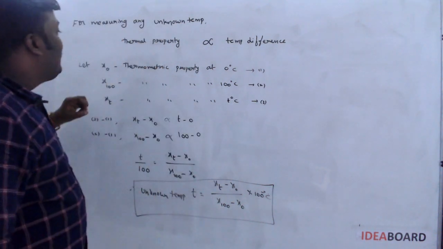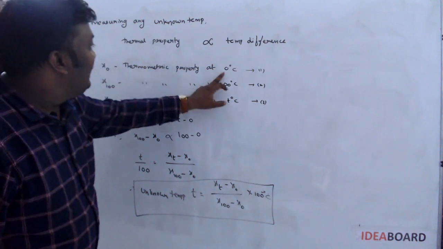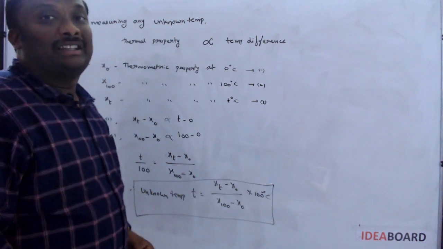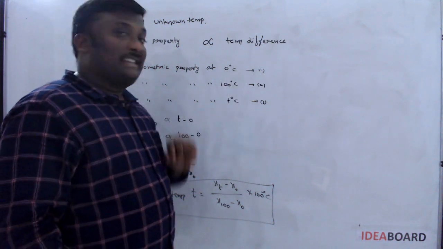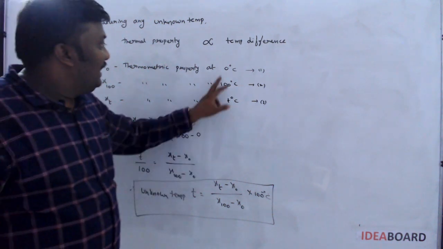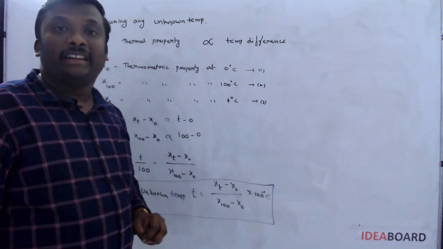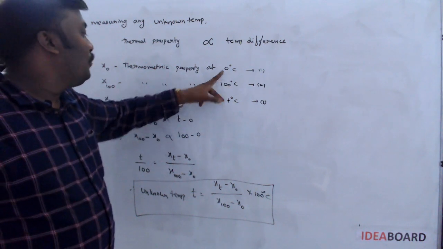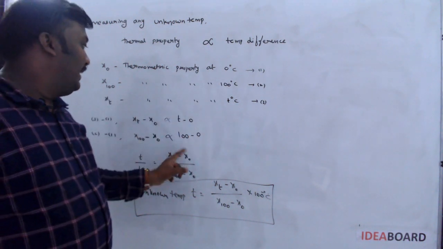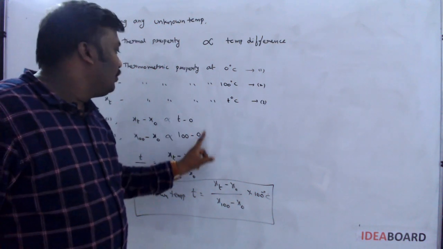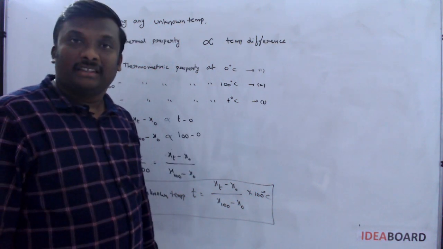Sir, you said at 0 degree Celsius x naught value is given. But in the given question, they said at 20 degree Celsius a certain value is given. No issue. Then instead of 0, you can write 20. Then T minus 20 will come here, and 100 minus 20 will come here. So instead of 0, you should write the 20 degree Celsius.